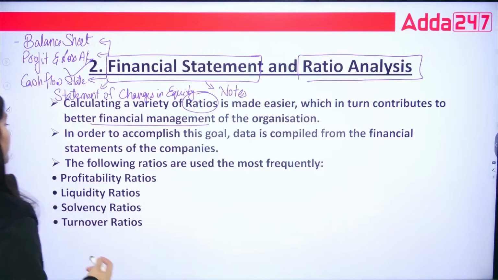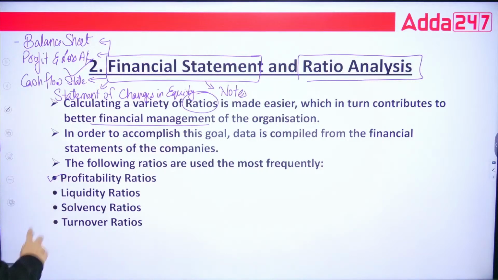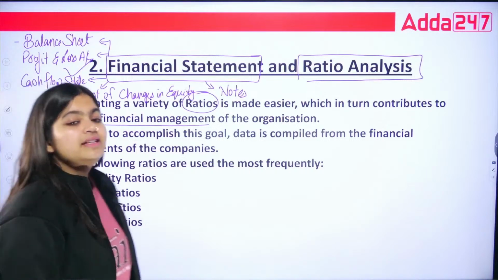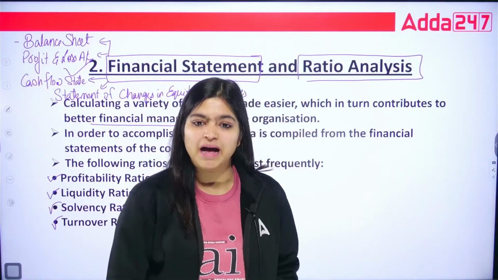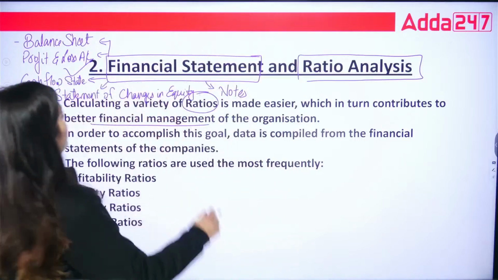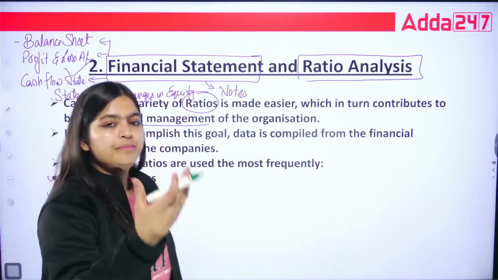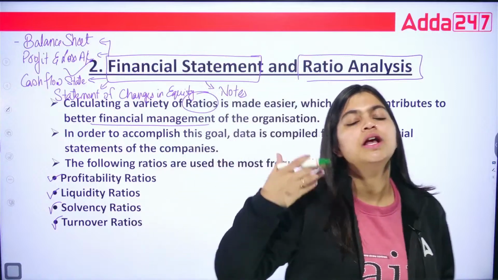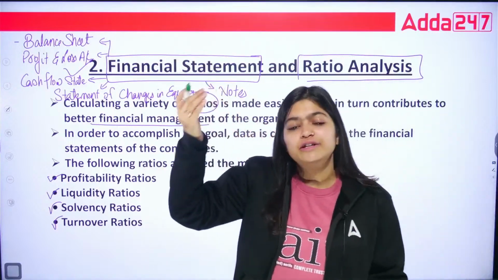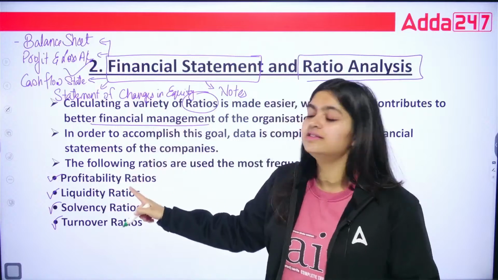So what are the different ratios you can use? Profitability ratio, liquidity ratio, solvency ratio, turnover ratios. These type of ratios you can use for the comparison. So basically, based on this financial statements, you are going to get the profit amount, your sales amount, your turnover amount. Based on different aspects, you are going to use these ratios.